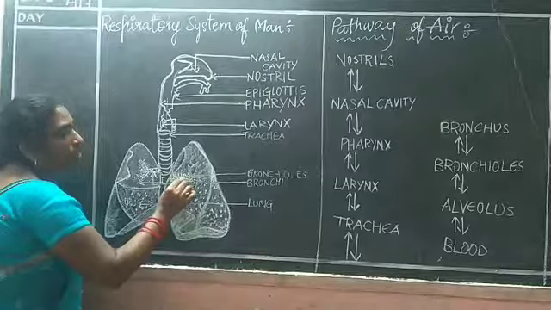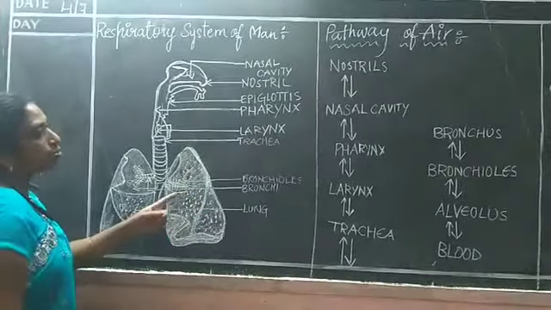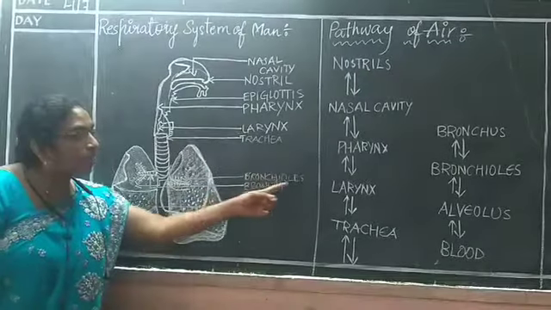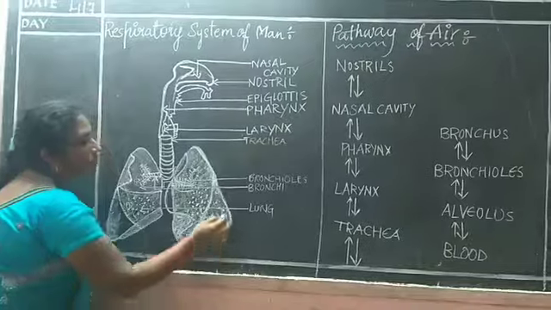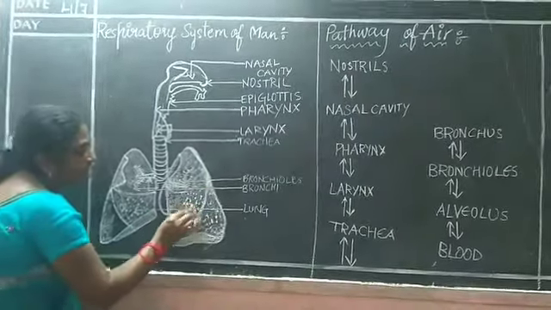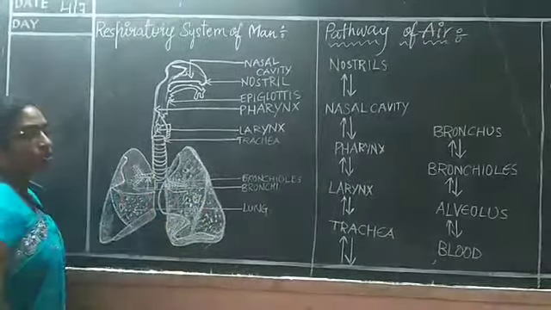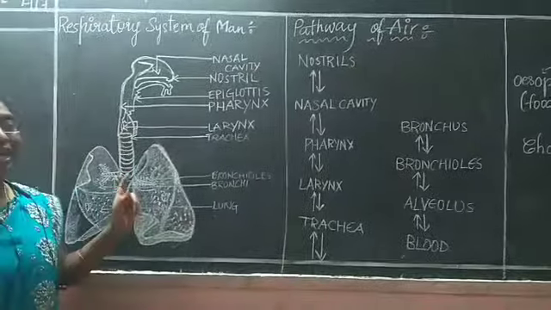Now trachea opens into long structures like this. These structures are called the bronchi. The bronchi divide into small branches. These branches are called the bronchioles. These are surrounded by the lung. Inside the lung, bunch-like structures are present. These bunch-like structures are called alveoli.